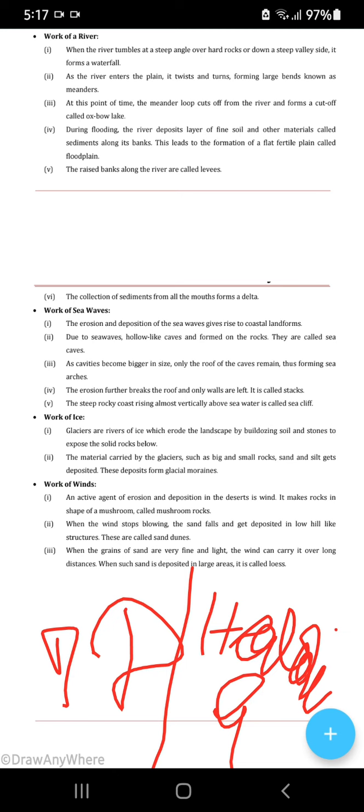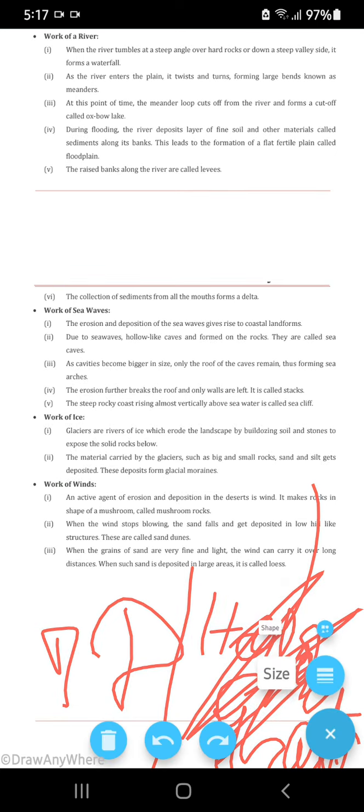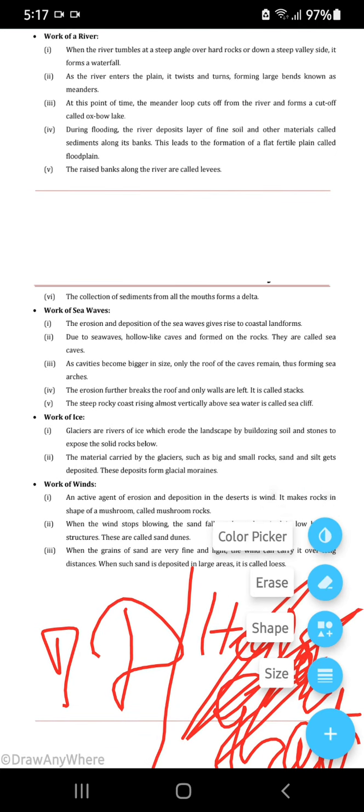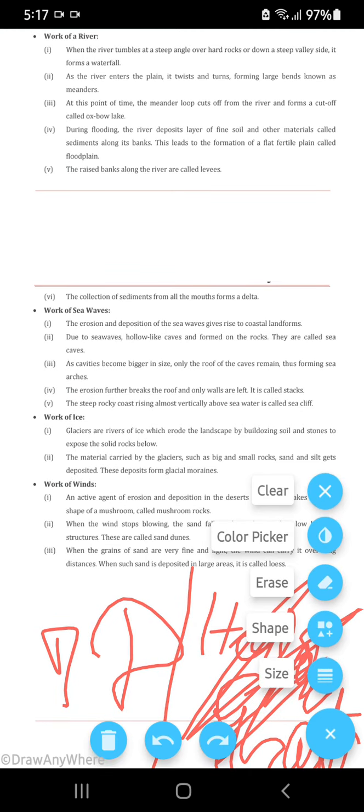Why? It's not desert. It's a type of example of the loess. It's found in Thar desert also. So in Haldi Ghati, the whole thing is known as Haldi Ghati because everything over here is colored yellow. Why? Because loess is formed over here. Okay. So Haldi Ghati is not Thar desert, because Thar desert is far more away from there. But this sand deposited in large areas is called loess. So Haldi Ghati is the best example for this. You'll find it near Udaipur.